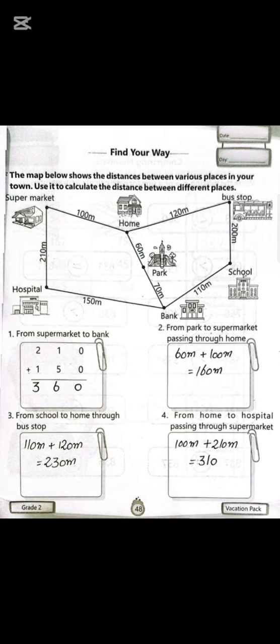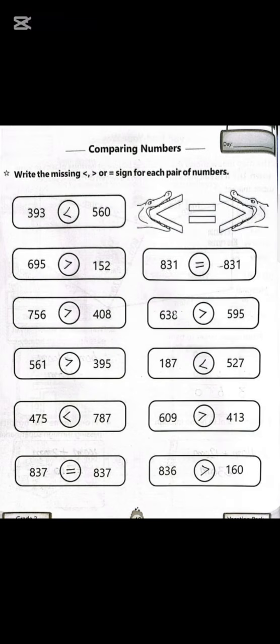The map below shows the distance between various places in your town. Use it to calculate the distance between different places. First of all, calculate the distance from the park to the supermarket, passing through home. You should also solve these questions and write in these boxes, same as I write here. Write the missing greater than, less than or equal to sign for each. So the biggest number is greater, the smallest number is smaller, and the two similar numbers are equal to.